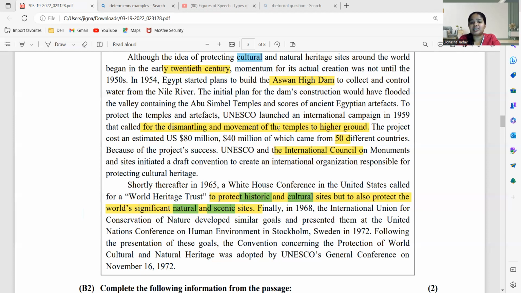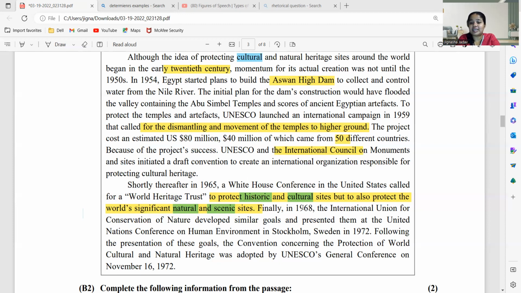Because of the project's success, UNESCO and the International Council of Monuments and Sites initiated a draft convention to create an international organization responsible for protecting cultural heritage. Shortly thereafter, in 1965, a White House conference in the United States called for a World Heritage Trust to protect historic and cultural sites, but to also protect the world's significant natural and scenic sites.